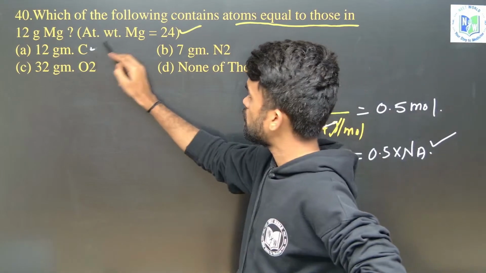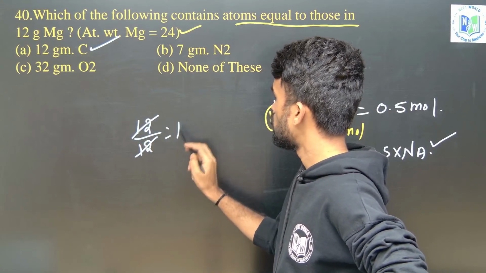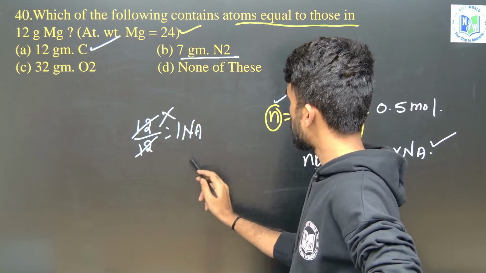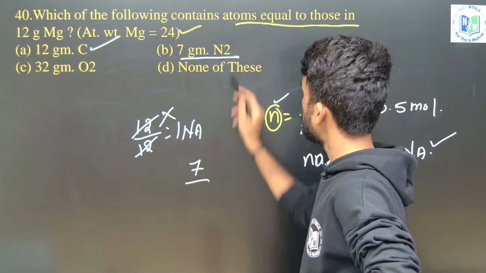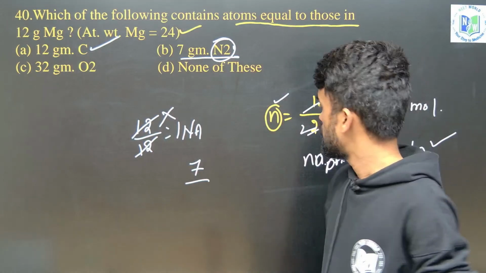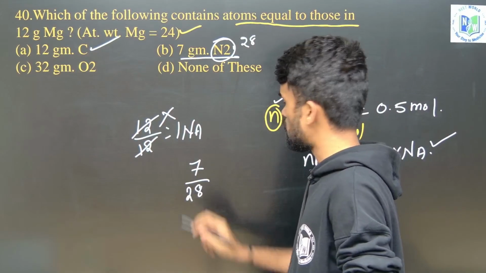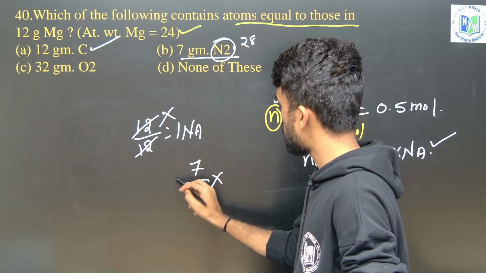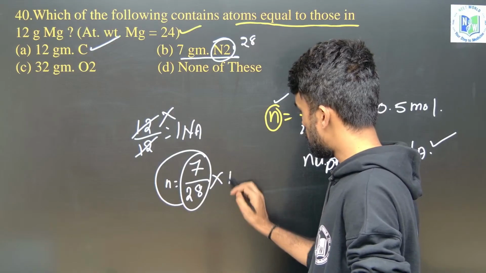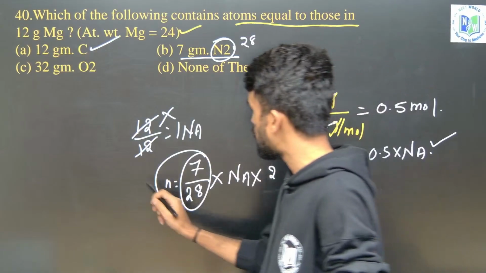Now if you do it for this, how much you will get? Given weight is 12, its molar mass is also 12, so we will get 1 mole. It means 1 into Na number of particles. So it is not correct. So take this. Given weight is 7 grams, divide it with the molar mass of N2. N2 means it is a nitrogen molecule, so it will be 28. So take molar mass as 28, and this is the number of moles we got. Number of moles into its Avogadro number into its atomicity. Atomicity is 2. This will give the number of atoms.